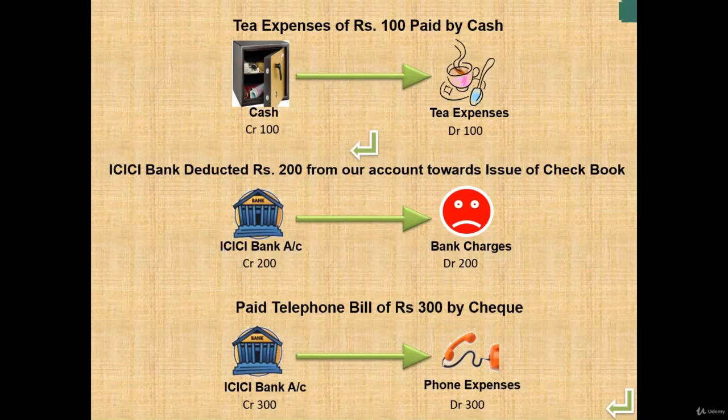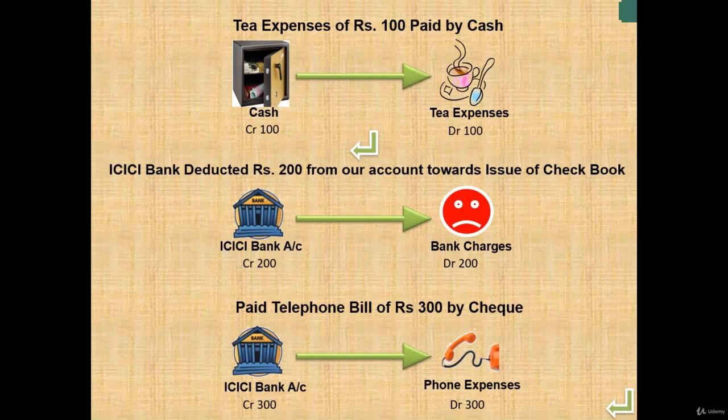Our last transaction is the company had paid telephone bill of rupees 300 by check. So if we are providing a check, then what will happen? ICICI bank account will be decreased and the telephone expense is my nominal account. So as per the rule, the nominal account expenses will be debited and my real account is decreasing. So this will be credited. So our entry becomes telephone expenses account debit to ICICI bank account.